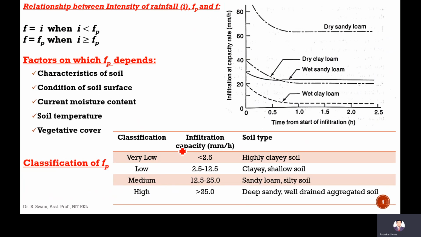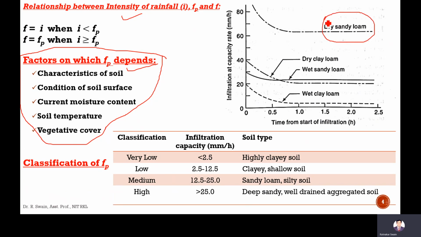This infiltration depends upon many factors. Let's first discuss these factors. The infiltration rate depends on the characteristics of the soil, that is the porosity of the soil, the size of the pores, means voids. If you see the sandy soil and the clay soil, sandy soil can absorb more water than clay soil.